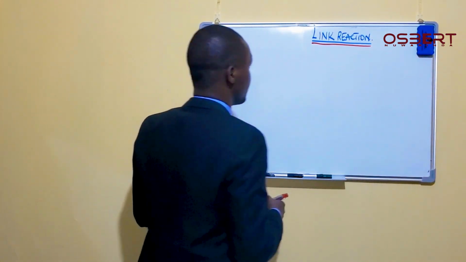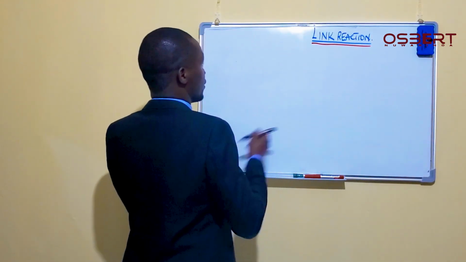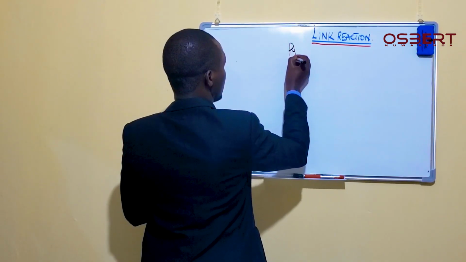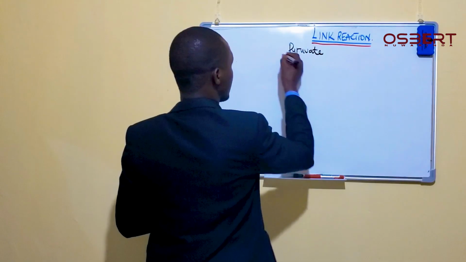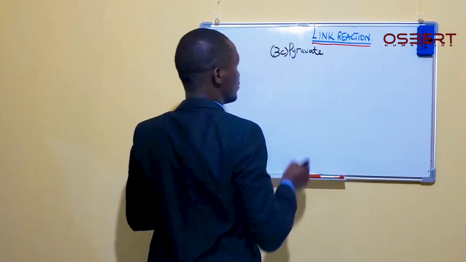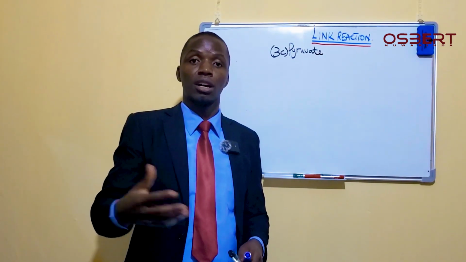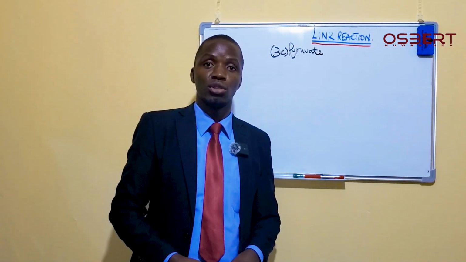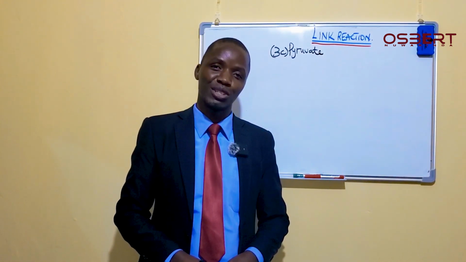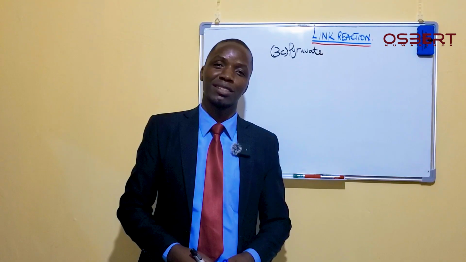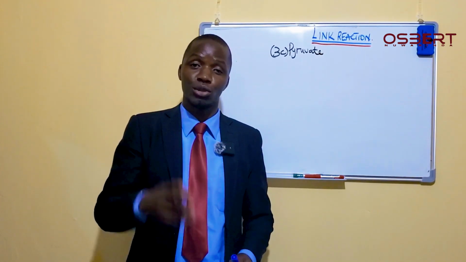We are having our pyruvate here. This pyruvate is 3 carbon. We are saying this 3 carbon pyruvate is first going to be turned into something having fewer carbons, for example from 3 to 2.